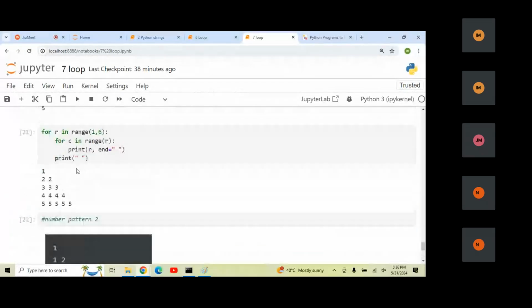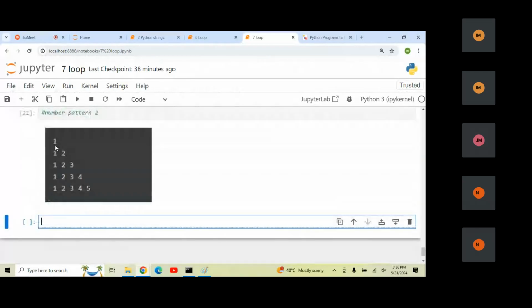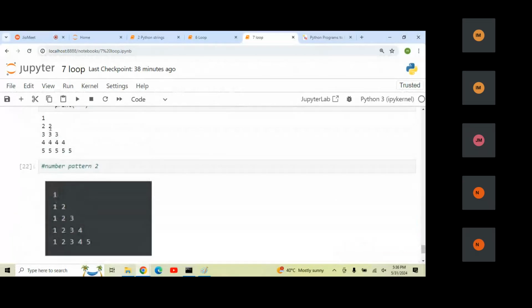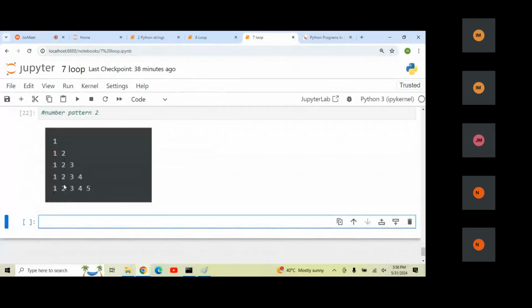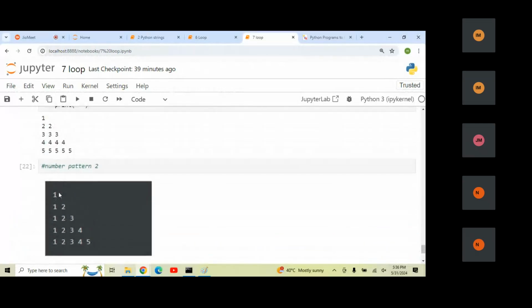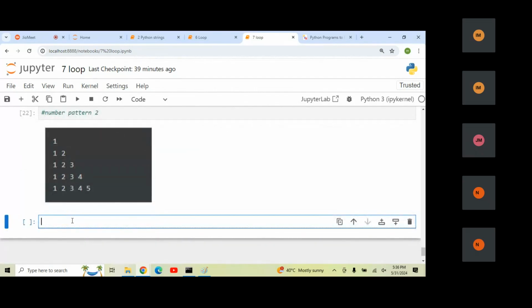Okay, so now you can see here 1 2 3 4 is there, but here only 1 1 1 is there. You can see 2 3 4, 4 is there, 2 is repeating only. So this is coming from where? This is from the column value. This is the first column, this is the second column, third column, fourth column and fifth column. So column numbers are printing here.